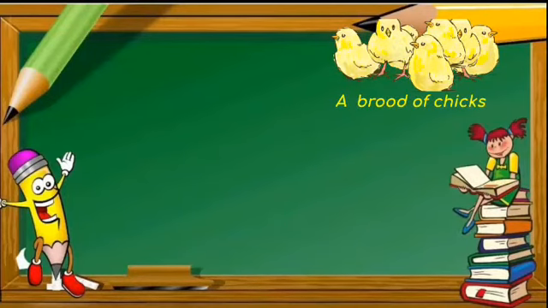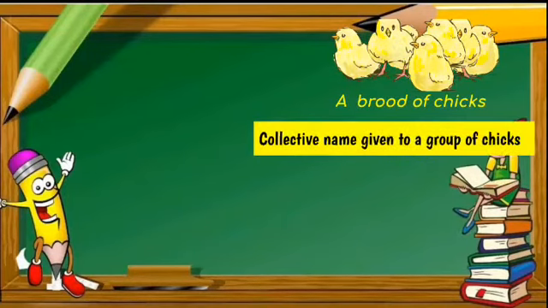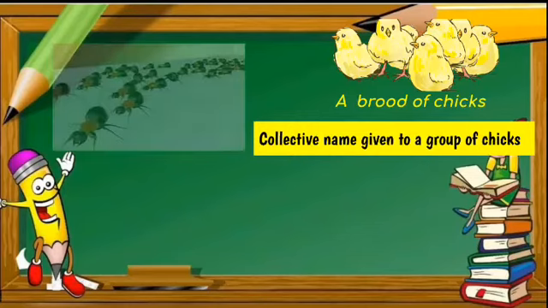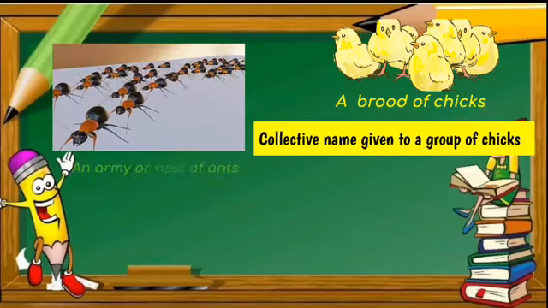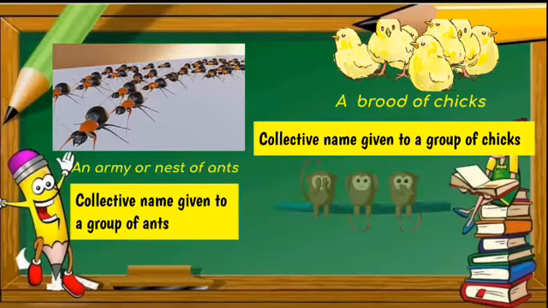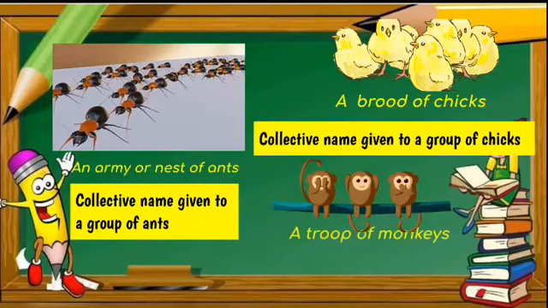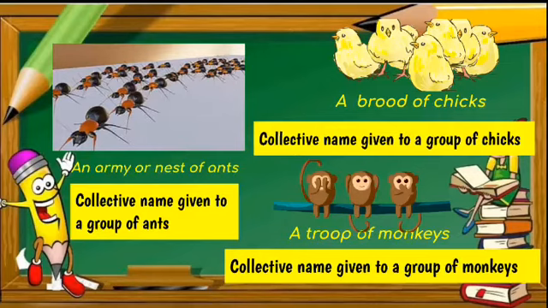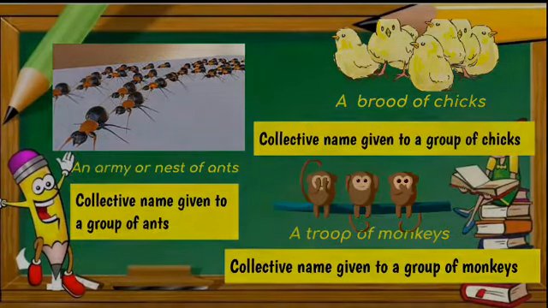A brood of chicks, the collective name given to a group of chicks, which is brood. An army or a nest of ants. So army, nest, the collective name given to a group of ants. A troop of monkeys. Troop, the collective name given to a group of monkeys.